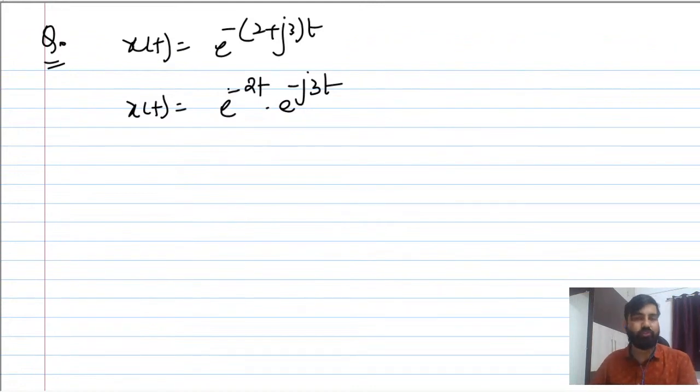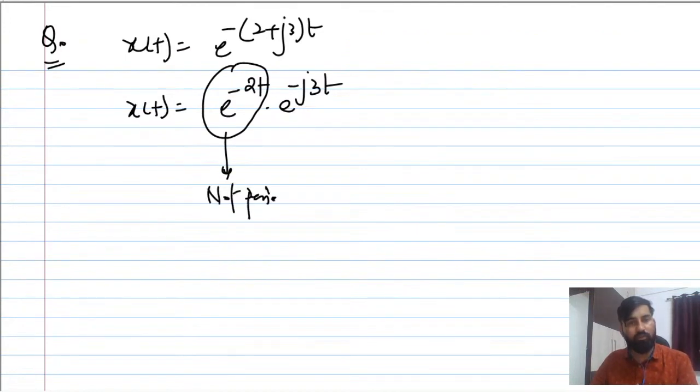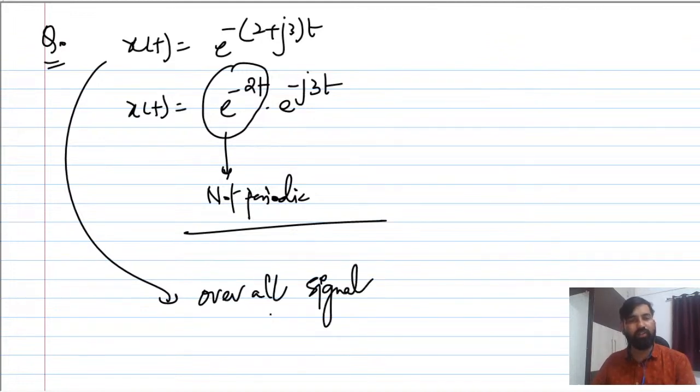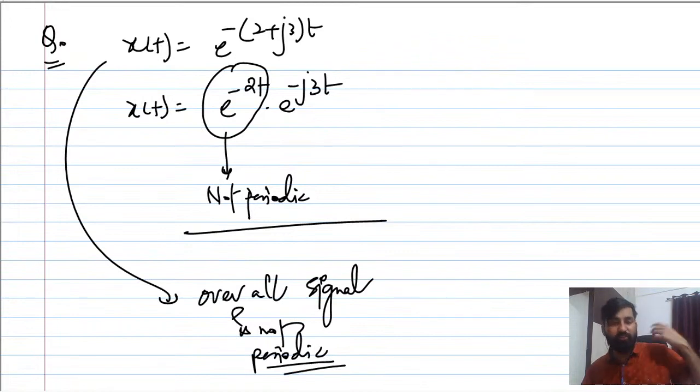So I hope this makes sense. Because of this term, this is not periodic. Remember, this is not periodic. If it is not periodic, then you can say that the overall signal is not periodic. If it is not periodic, then you cannot find the time period. So in order to evaluate the fundamental time period, you should know whether it is periodic or not. That you have to make sure.